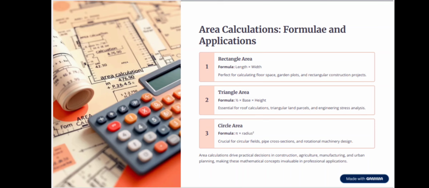Area of circle is equal to pi into radius squared. Crucial for circular fields, pipe cross sections, and rotational machinery design. Area calculations drive practical decisions in construction, agriculture, manufacturing, and urban planning, making these mathematical concepts invaluable in professional applications.